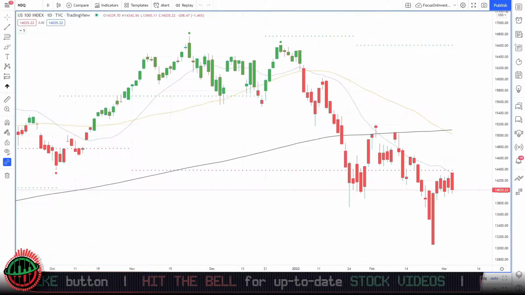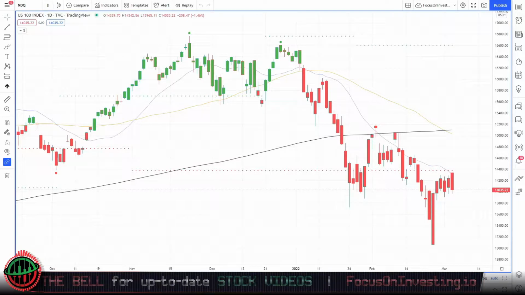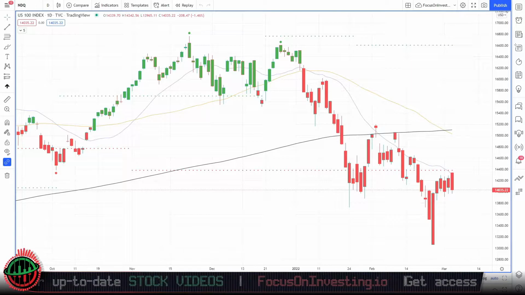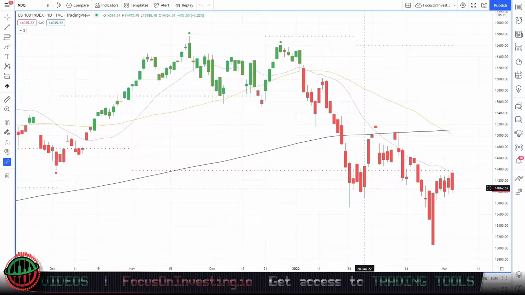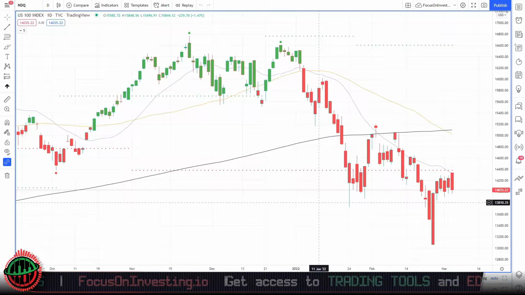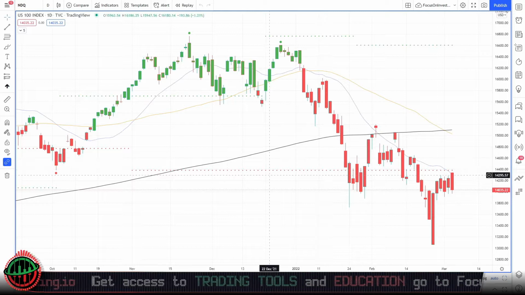So now that we know what the Nasdaq is and how important it is, let's analyze the index to get an understanding of the state of the markets. Here we have the Nasdaq, ticker symbol NDQ, also known as the US 100 Index, and this is the daily time frame. You can also see on here that we have our Focus on Investing custom indicators, which is our trend filter and our key daily pivot support and resistance levels.